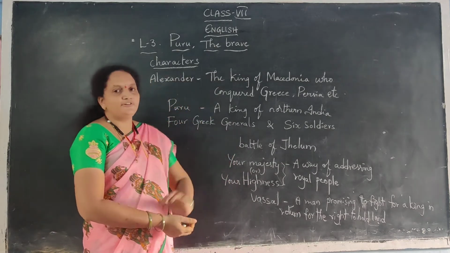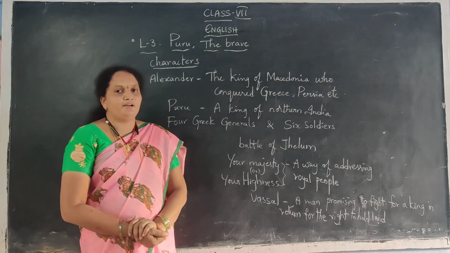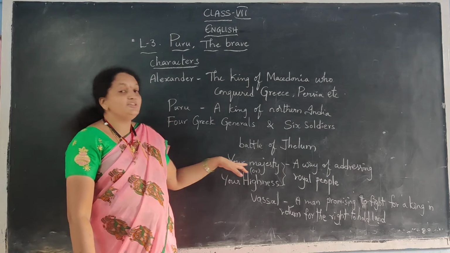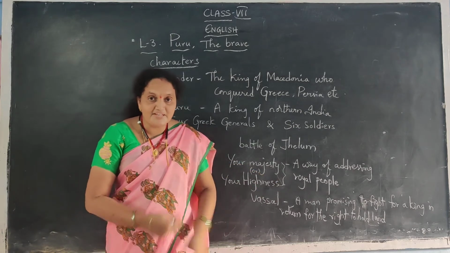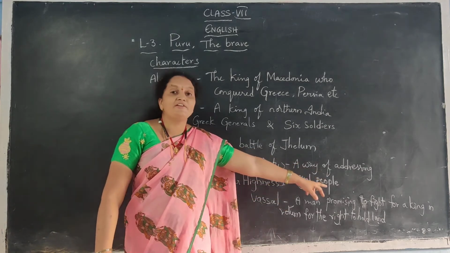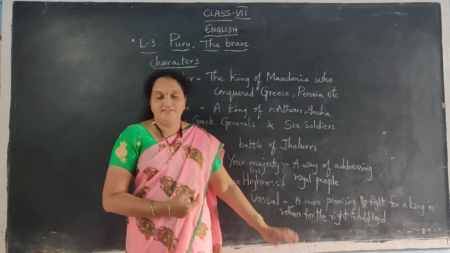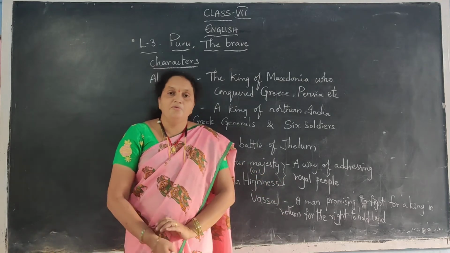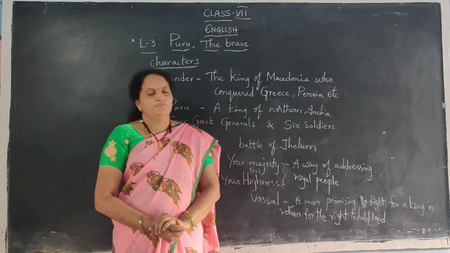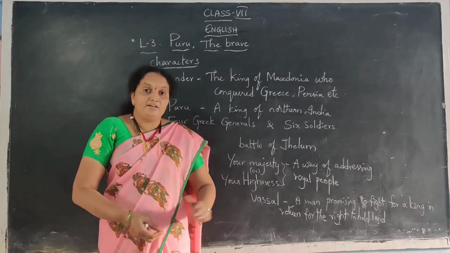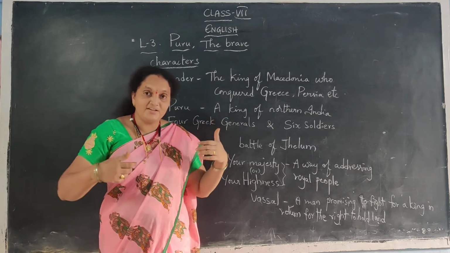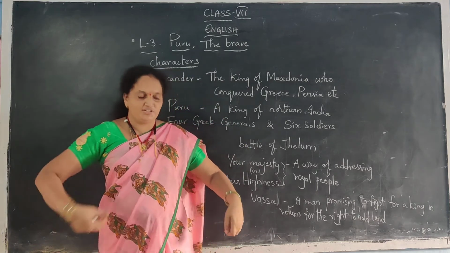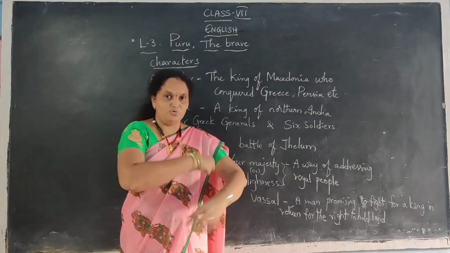Now, when they were talking, one soldier came and bowed, and they used to call the king, Your Majesty, Your Majesty, Your Highness. This is the way of addressing royal people, Maharaja, in such a way. So this is Your Majesty or Your Highness. Oh, okay, go and bring Kuru. Okay, we'll go. But Kuru, how is he? Did you put him in chains? He asked. Yes, sir, we put him in chains.